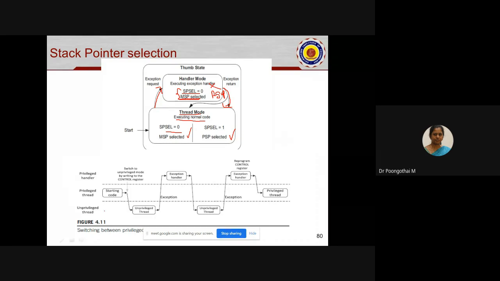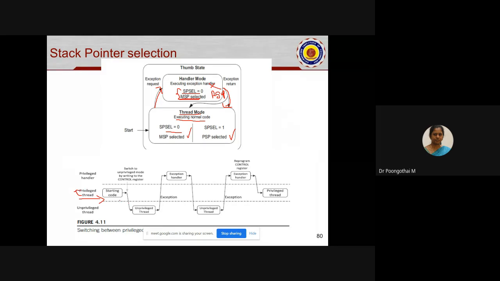Look at this diagram. You can clearly understand the flow from privileged mode to unprivileged and unprivileged mode back to privileged. Initially your processor starts in privileged mode, that is thread mode with privileged access.